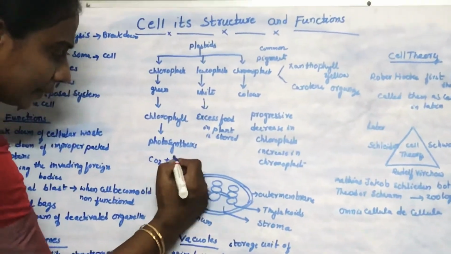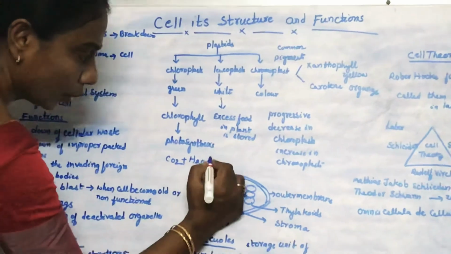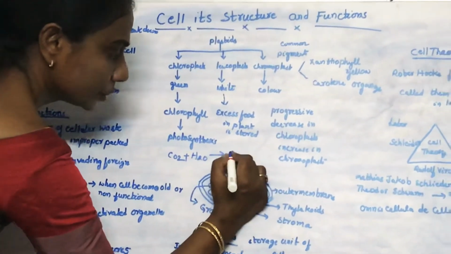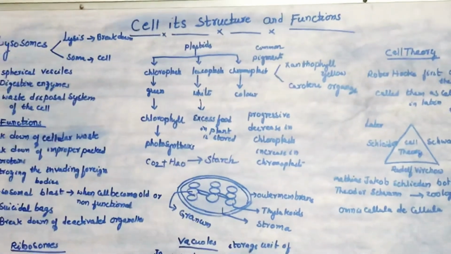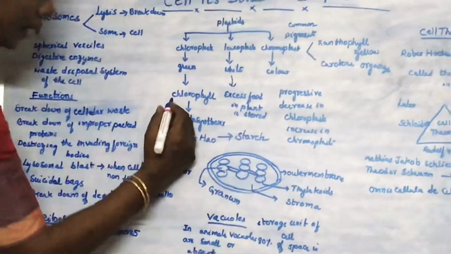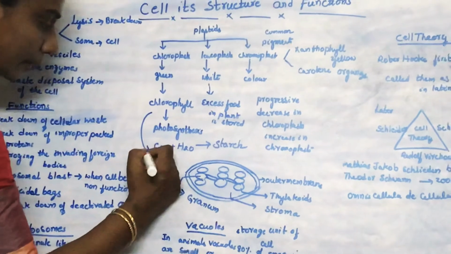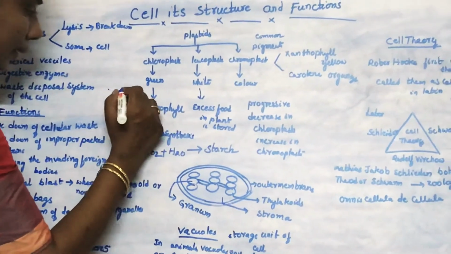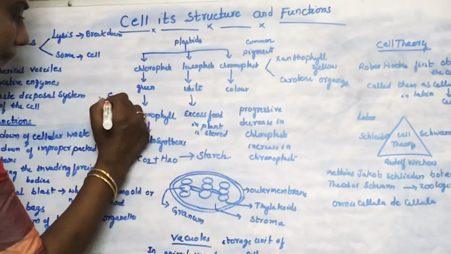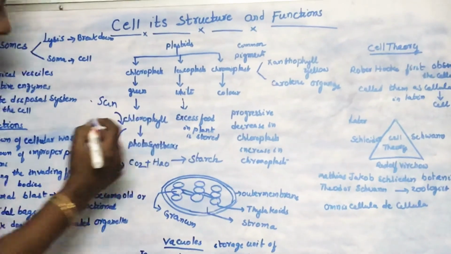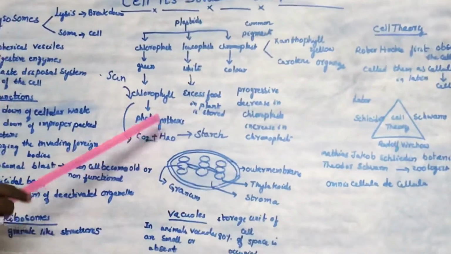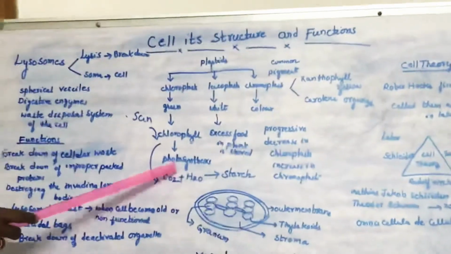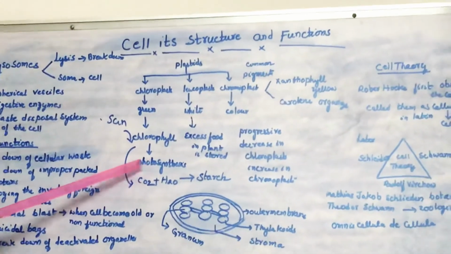The main function of chlorophyll is to trap the solar energy. This solar energy, along with carbon dioxide and water, prepares food material, and this process is called photosynthesis.